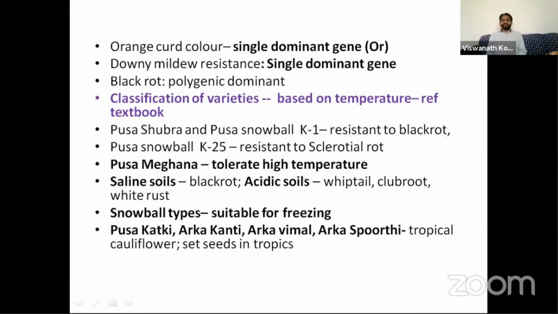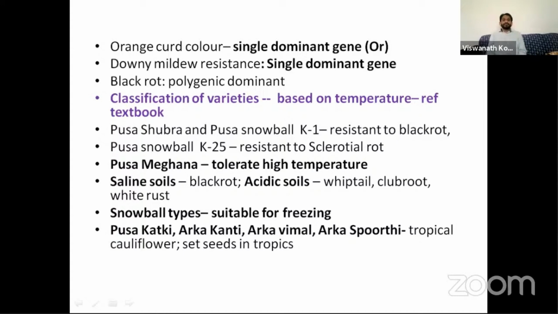The cauliflower varieties are classified into 5 types: extra early, early, mid late, late, and snowball types. So you refer to any textbook to get the classification of these varieties based on the temperature requirement, and there are some varieties resistant to various diseases. And Pusa Meghna is a tropical cauliflower. It can tolerate high temperature.